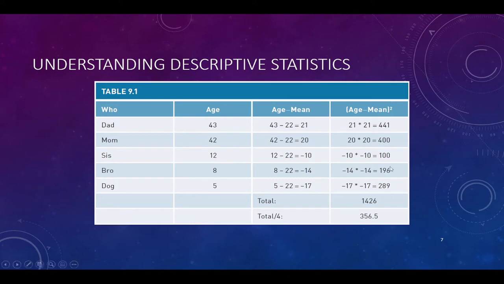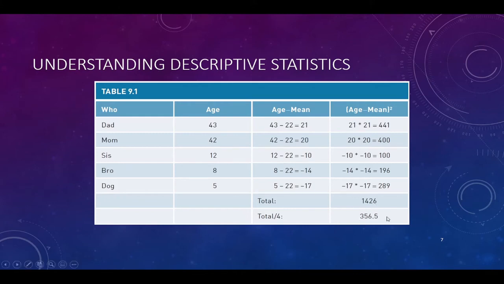Notice you do have positive numbers and negative numbers, and all that's showing is which side of the mean those values are falling on. Your positive is going to be above the mean, your negative is going to be below the mean. Then this last column is just taking this difference and squaring it, which gets rid of the sign. So we're going to add that column up and then divide by 4.